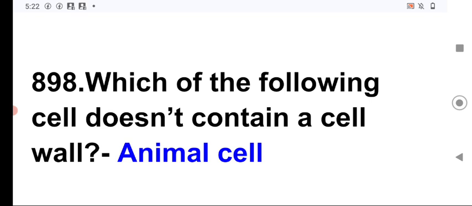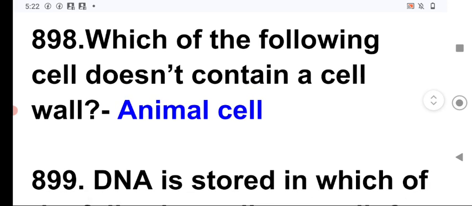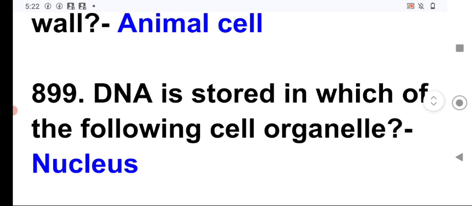It is the animal cell which doesn't contain a cell wall. An animal cell contains a cell membrane, also called plasma membrane, which is a semi-permeable membrane.